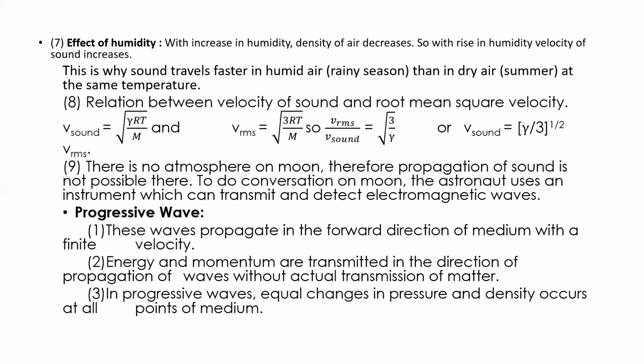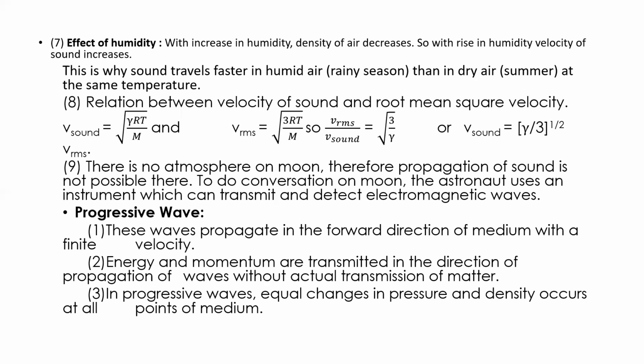This is why sound travels faster in humid air than in dry air at the same temperature. Then the relation between velocity of sound and root mean square velocity. See here, velocity of sound is equal to under root of gamma RT divided by M, and root mean square velocity is equal to under root of 3RT divided by M. If you take the ratio of this VRMS to the V of sound, it is equal to root of 3 divided by gamma.